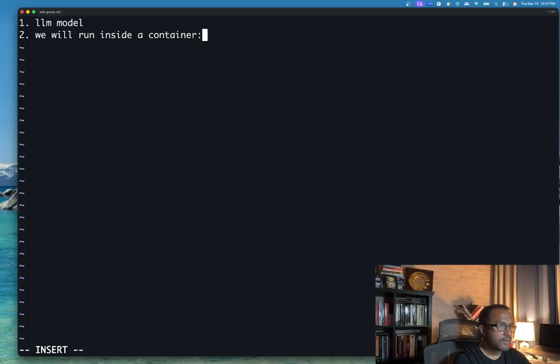So we need Docker to be installed, and it is already installed on my computer. And then just run it. We also need some extra tools, because the LLM model will come from Hugging Face, so we need a Hugging Face tool.